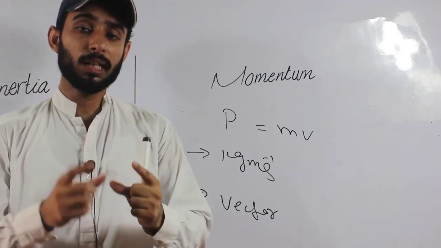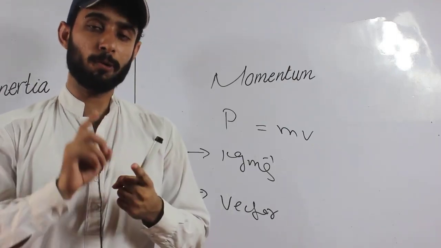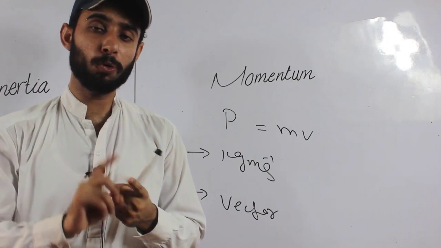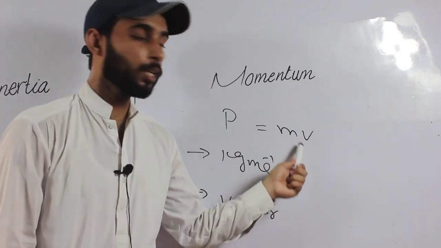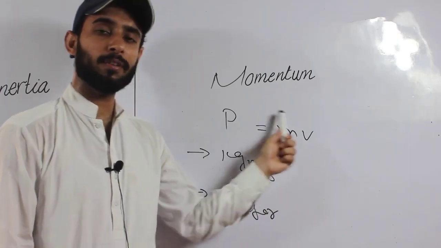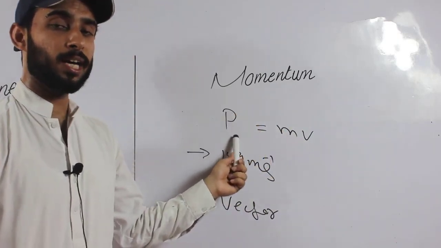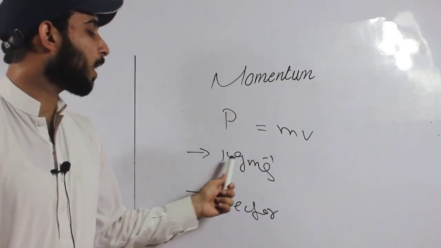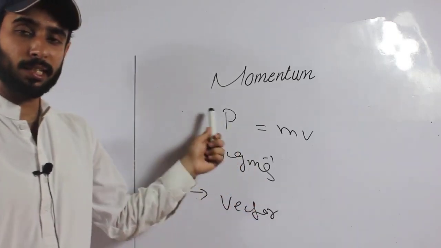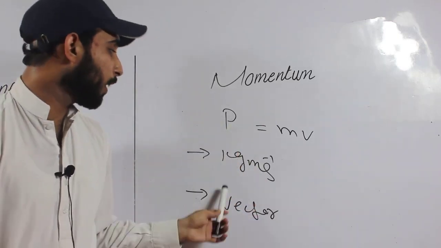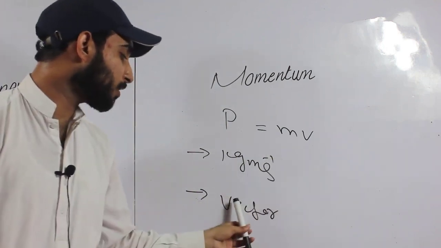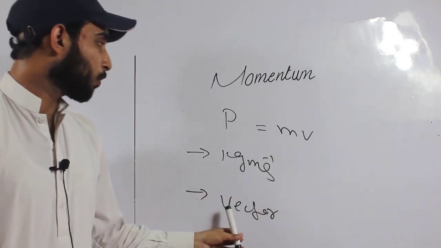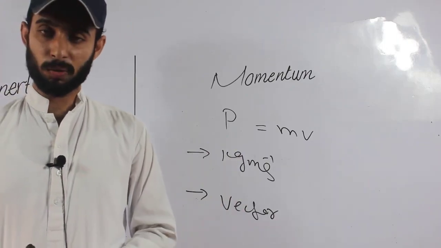Why? Because to completely know about the inertia, we have to know another quantity with mass, and that is the velocity. So the product of mass and velocity is the momentum. Kilogram meter per second is the SI unit of momentum, and since velocity is used, momentum is a vector quantity.